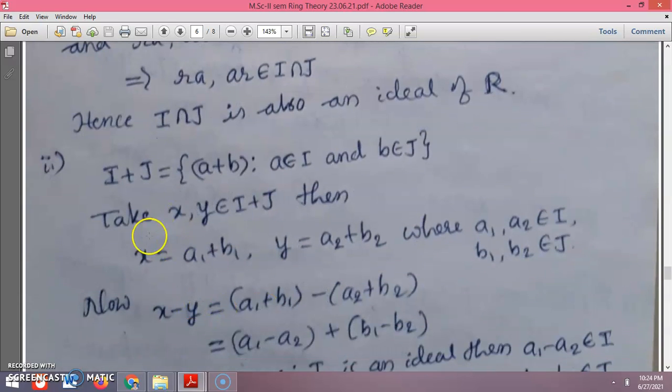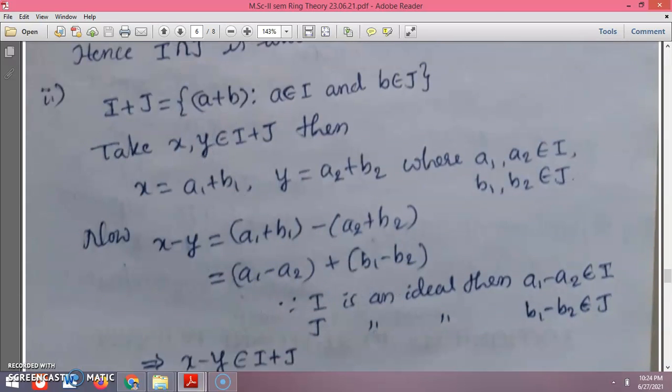Now the second property: I plus J is also an ideal of R. First we define I plus J as the set of A plus B for all A in I and B in J. Now we take two elements X and Y of I plus J. Then X is of the form A1 plus B1, and Y is of the form A2 plus B2, where A1 and A2 are elements of I, and B1 and B2 are elements of J.